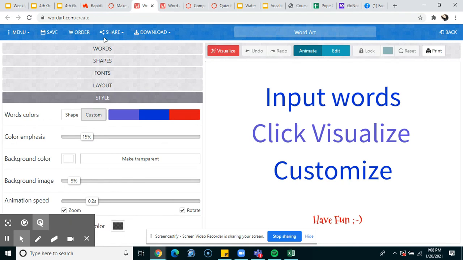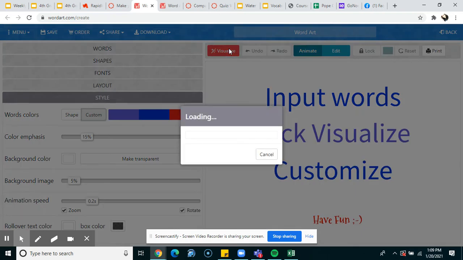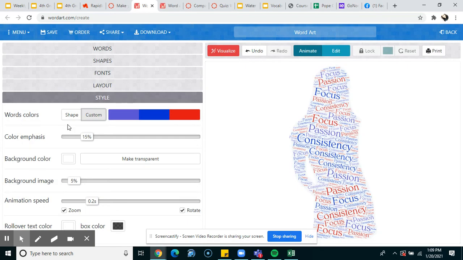All right, once I have chosen all of these, I've gone through what I want my words to say, my shape, my font, my layout, and my style. I'm going to click this button that says visualize. And it might take a second to create my word art for me. And boom. So now I have word art that has all of my words on it. It does have consistency, the biggest, which is my main word for 2021.